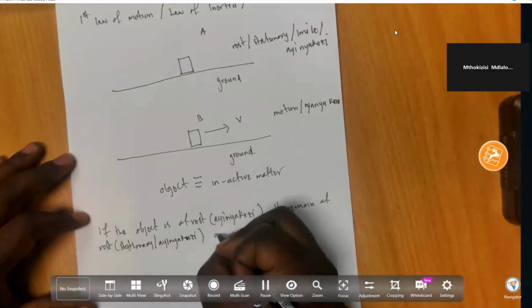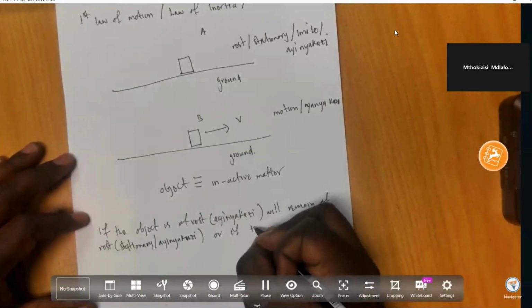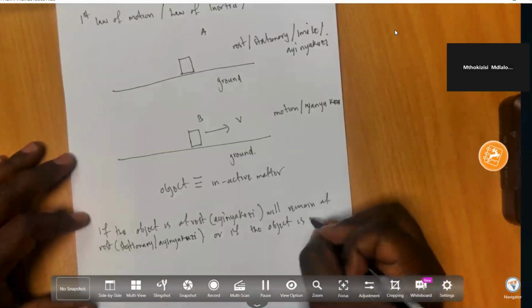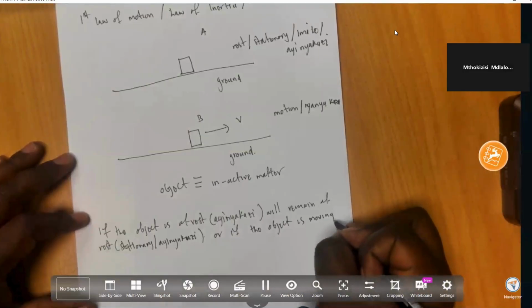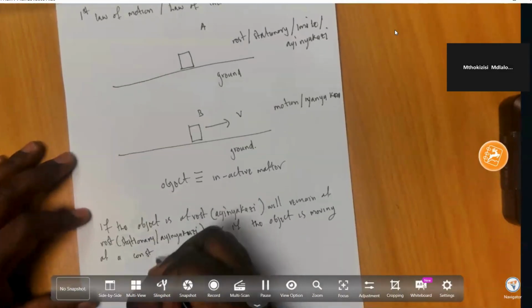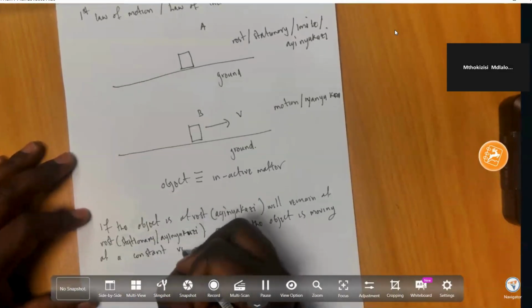Or if the object is moving at a constant velocity